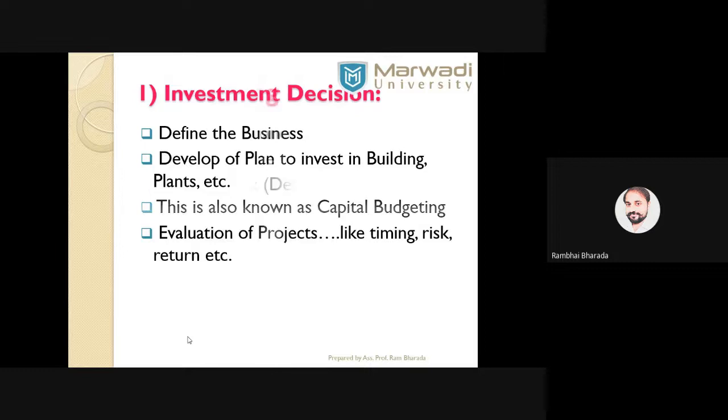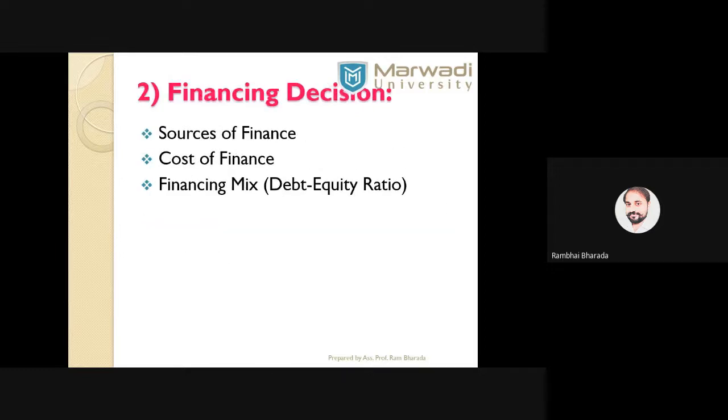Now the second decision is financing decisions. In financing decisions, we have three criteria. Sources of finance, meaning from where we can get the money: equity shares, preference shares, debt capital, and internal sources. Cost of finance: cost of equity capital, cost of preference capital, cost of debentures, and cost of loans.